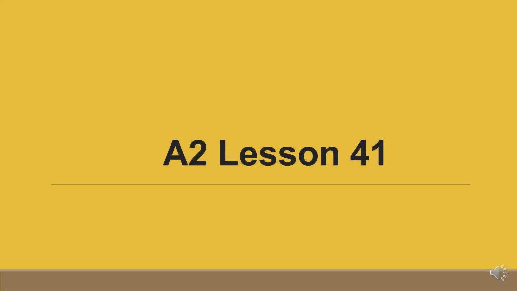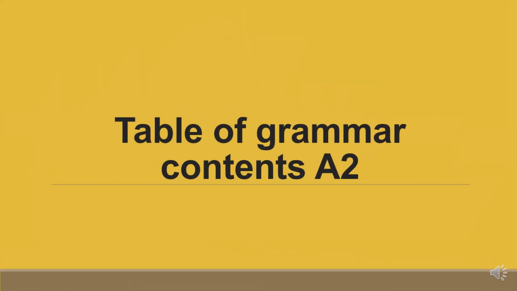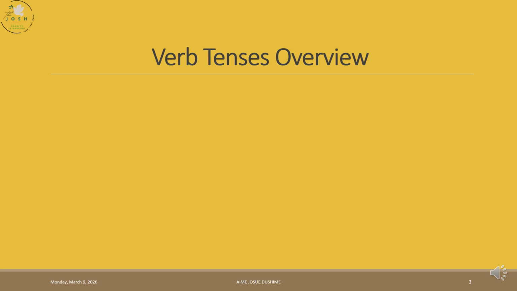Welcome to A2 lesson 41. We're going to be looking at the table of grammar contents of A2. Let's start with the verb tense overview, to do the overview of all the verb tenses that we have learned so far at A2 level.